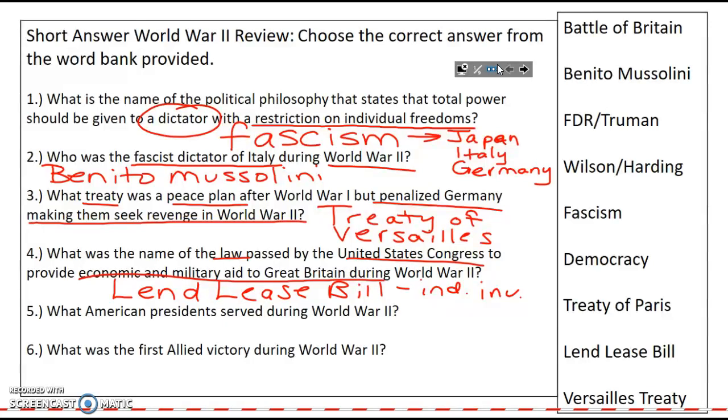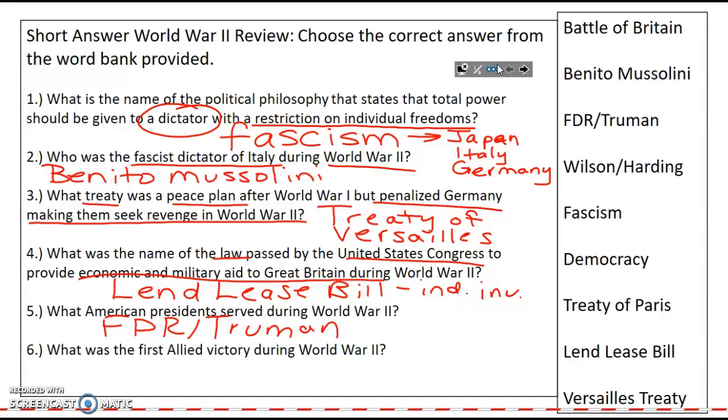Number 5, what American presidents served during World War II? FDR and Truman. Roosevelt, or FDR, died a month before the war ended. And so Harry Truman, his vice president, took over the presidency.